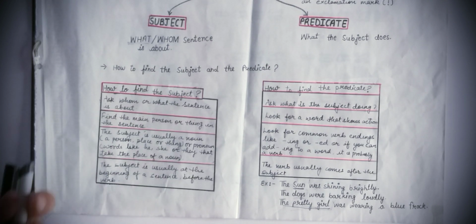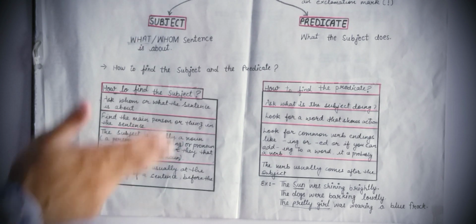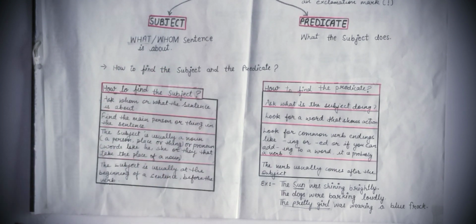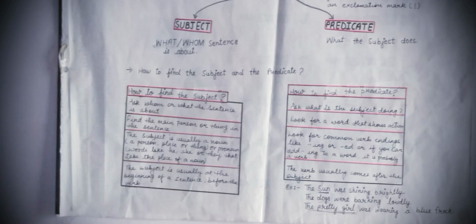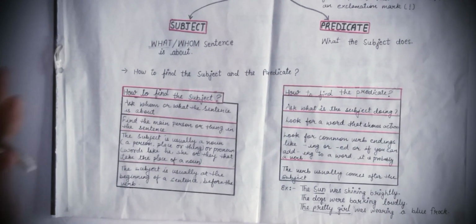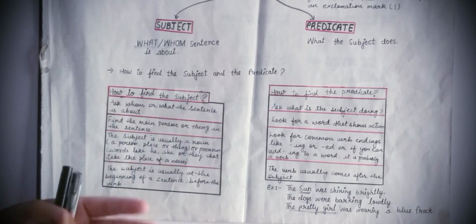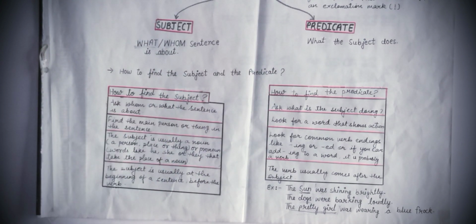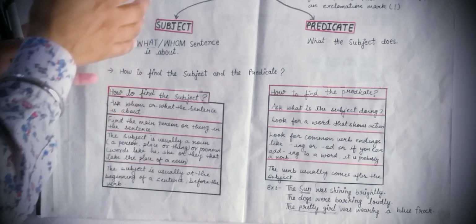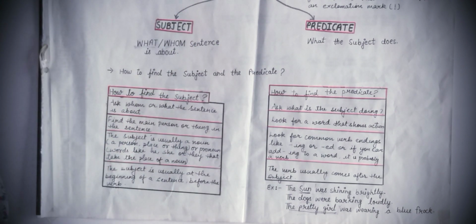You'll find the subject at the beginning of the sentence. And second thing, you can find the subject before the verb. कोई भी doing word से पहले आपको subject मिलेगा. And on the other hand, the predicate, the verb usually comes after the subject. Predicate में verb जो होता है, आपको subject के बाद मिलता है, and that will be the predicate in the sentence. So I think this is clear to you.